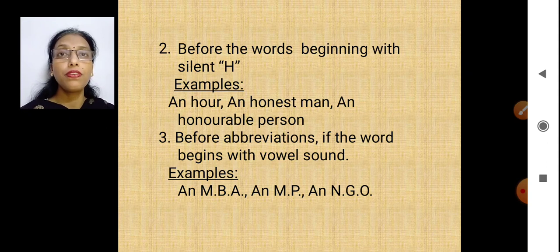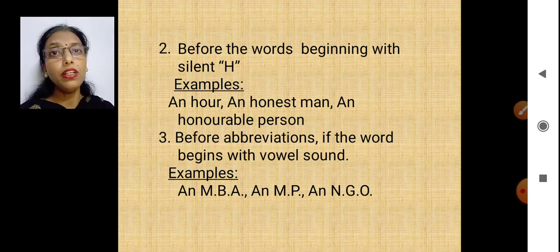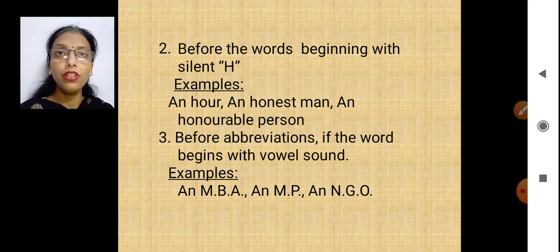Suppose an hour. Do we say a hour or an hour? H is silent. Yes. An honest person or a honest person? Honest. H is silent. An honorable or a honorable? It's an honorable. So such words are also preceded by an. We put an before such words.